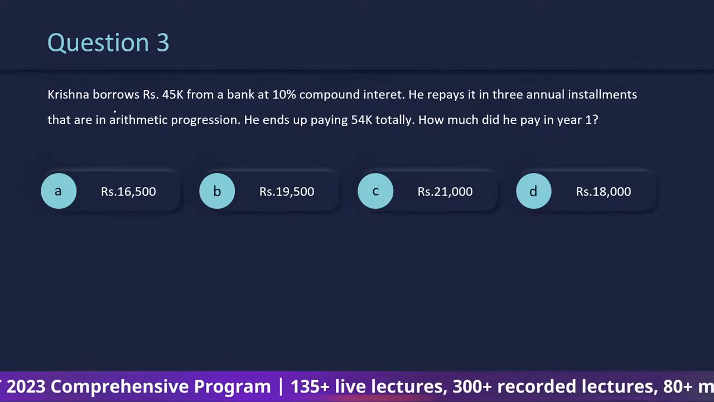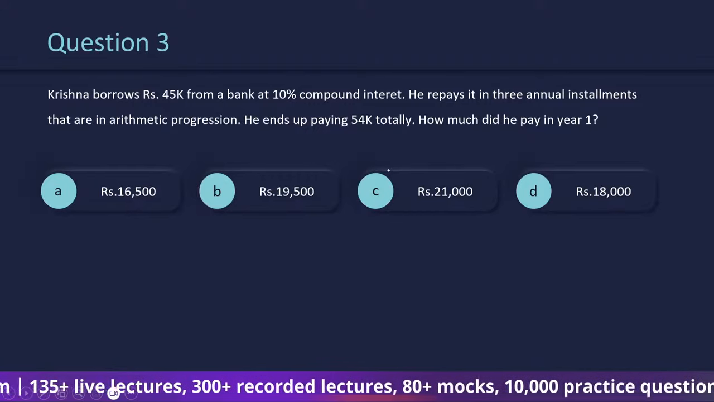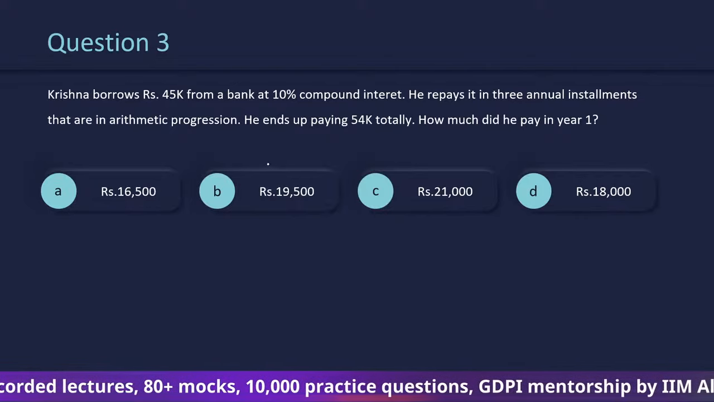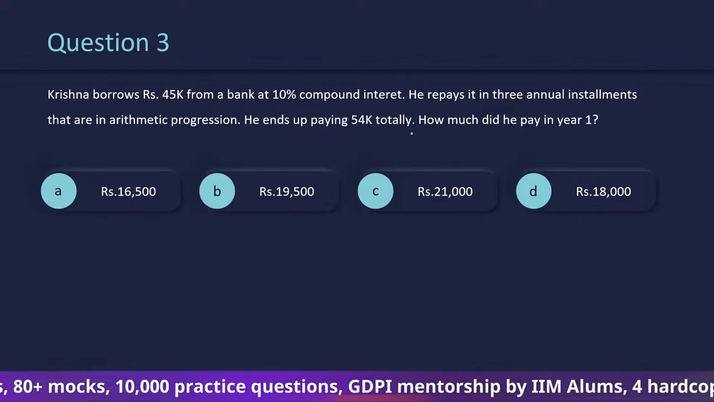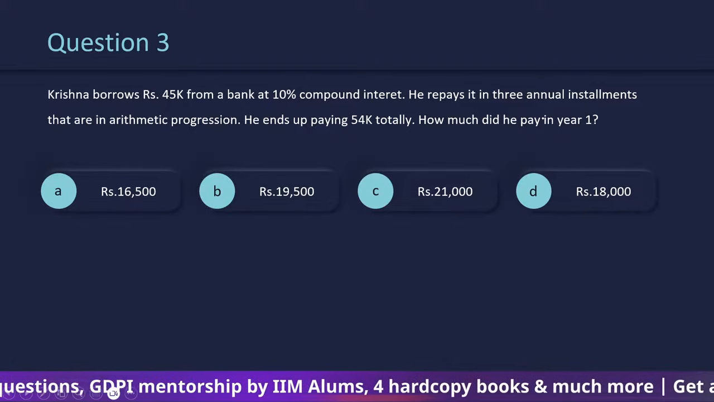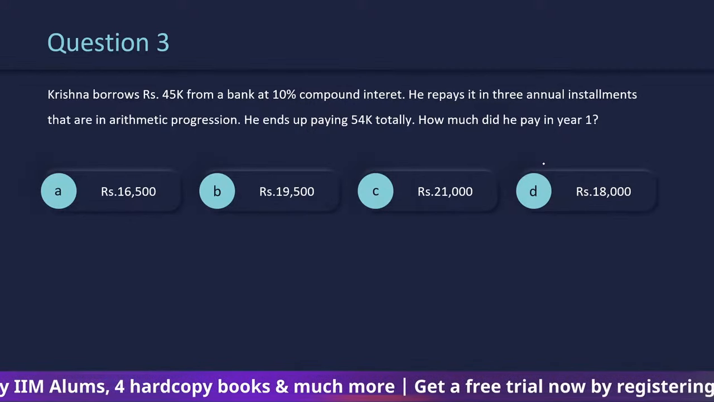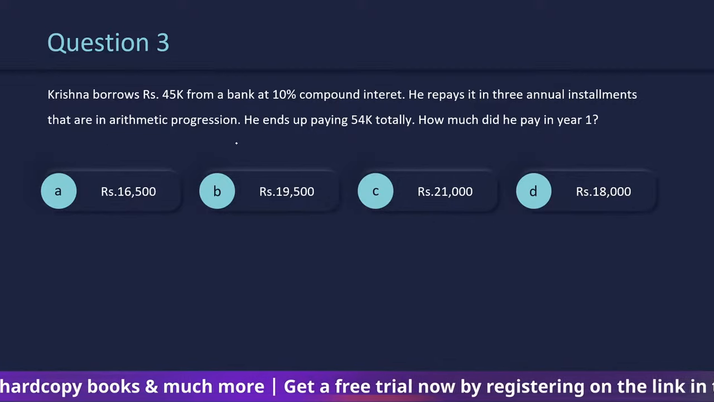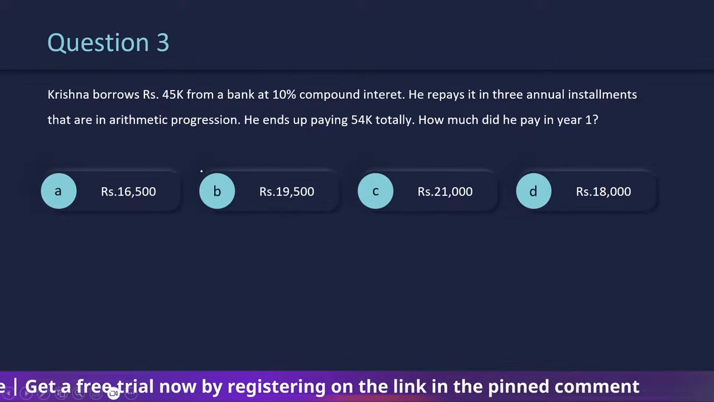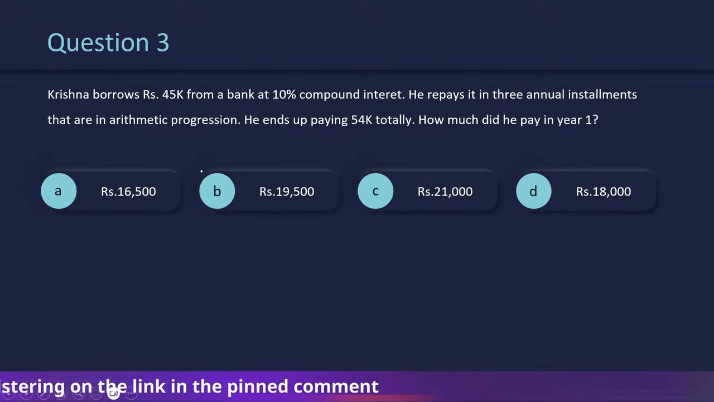Now next one, Krishna borrows rupees 45,000 from a bank at 10% compound interest. He repays it in 3 annual installments that are in arithmetic progression. He ends up paying 54,000 totally. How much did he pay in year 1? Okay, options you can use, it can be solved with options, right? 3 annual installments that are in arithmetic progression. So the annual installments were not equal.